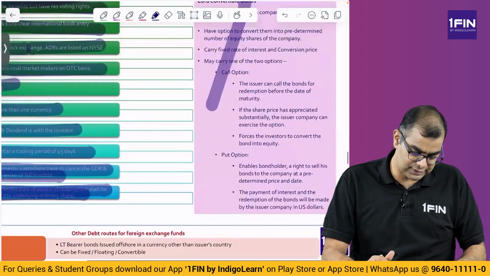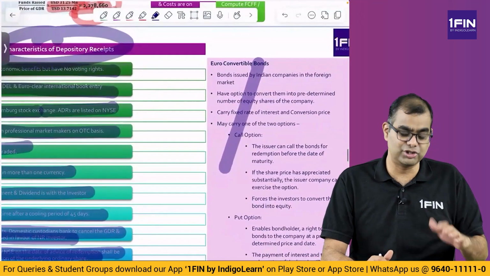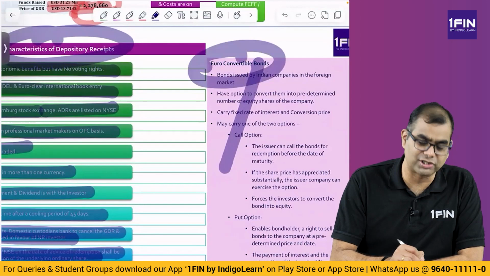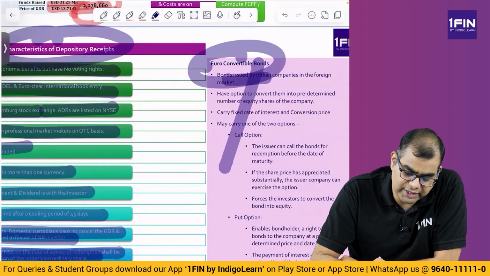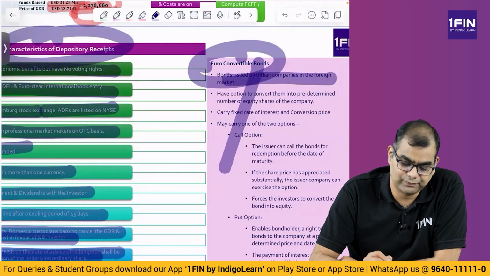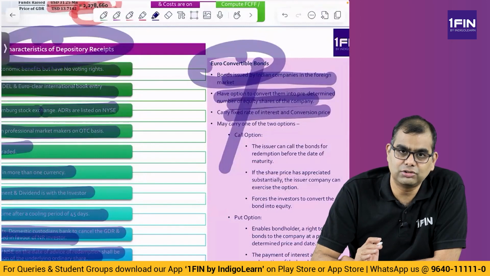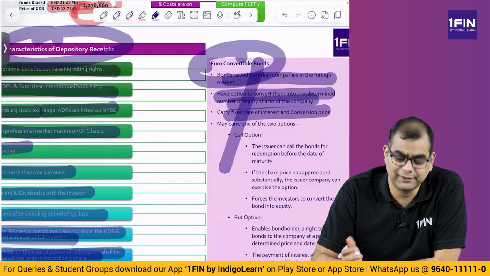Let us look at these other kinds of foreign currency instruments that are issued for making investments. First one is something called euro convertible bonds. So what are these euro convertible bonds? Bonds issued by Indian companies in foreign markets, which have an option to convert into a predetermined number of equity shares of the company, and carry a fixed rate of interest and conversion price. So this is like FCCB, which is a type of euro convertible bond, correct?